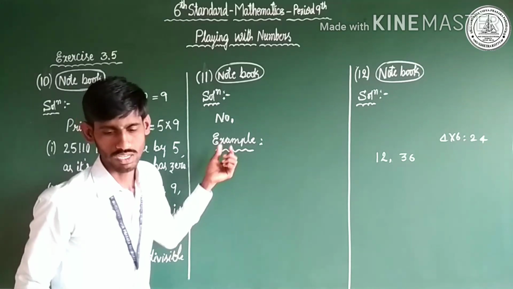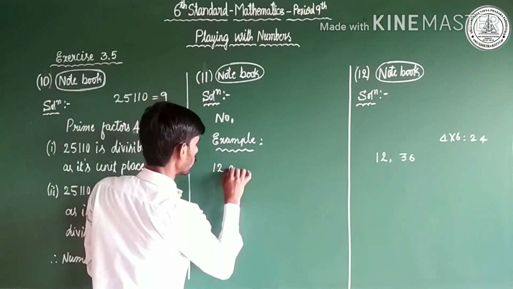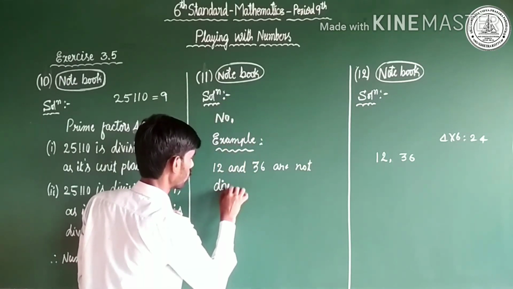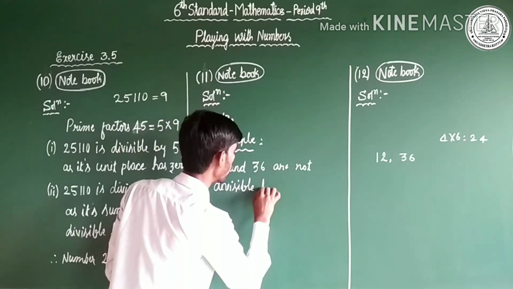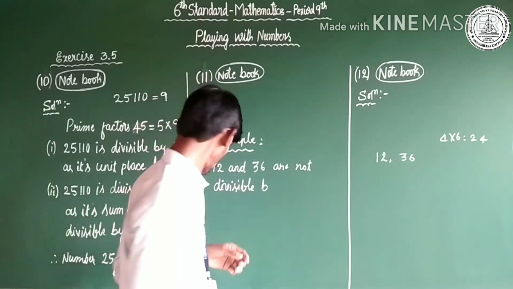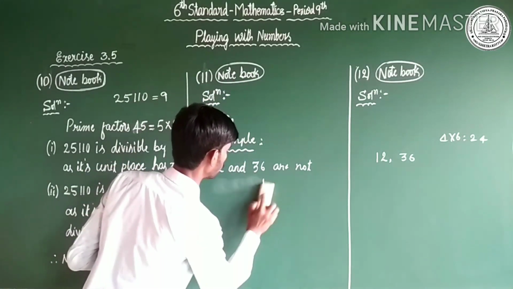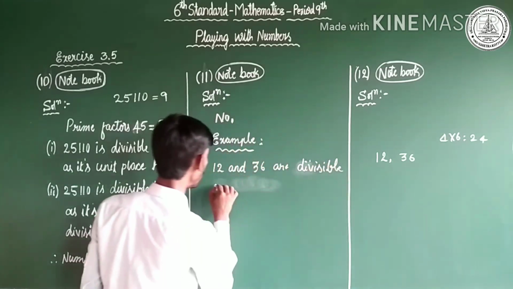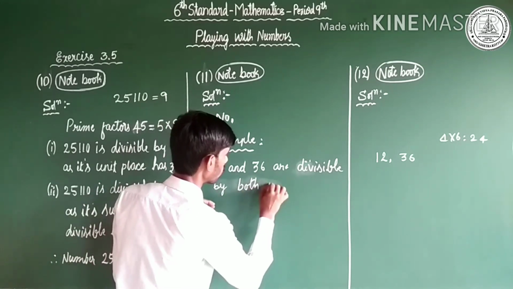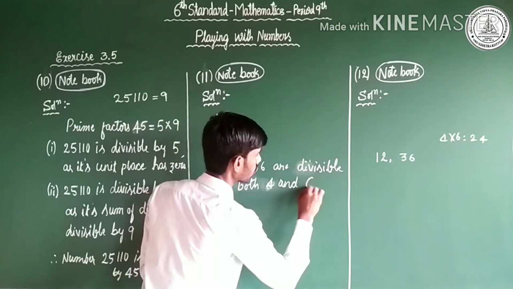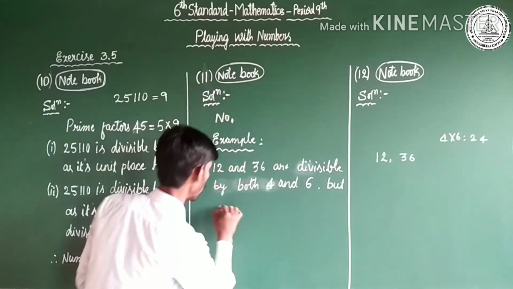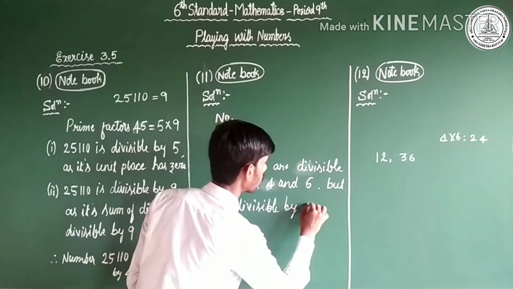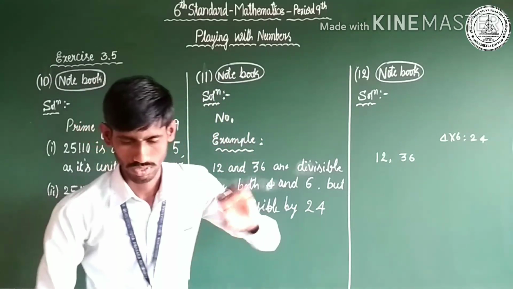That is what we need to give an example for. 12 and 36 are divisible by both 4 and 6, but not divisible by 24. Okay, Choto, this is the complete solution.